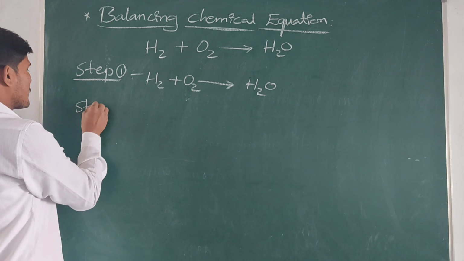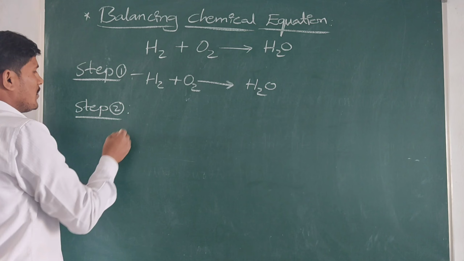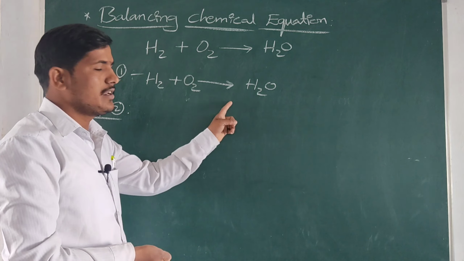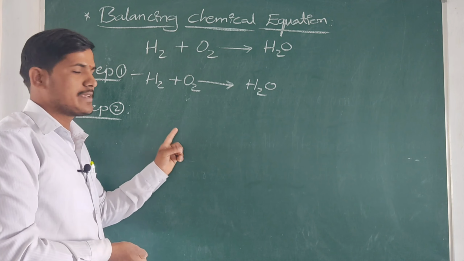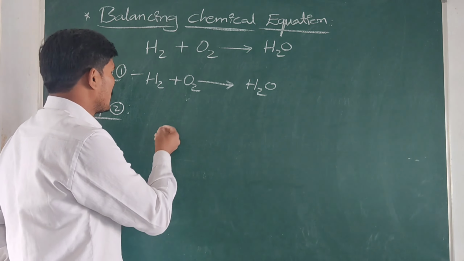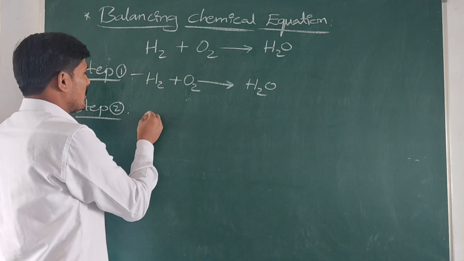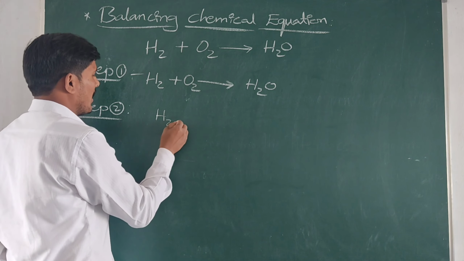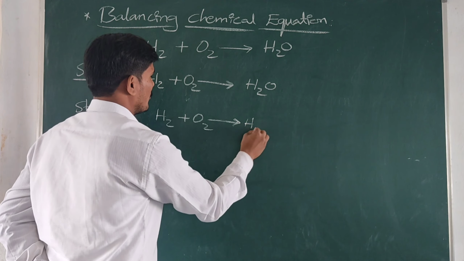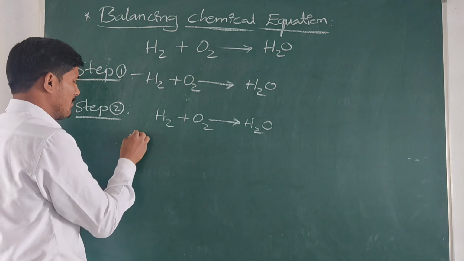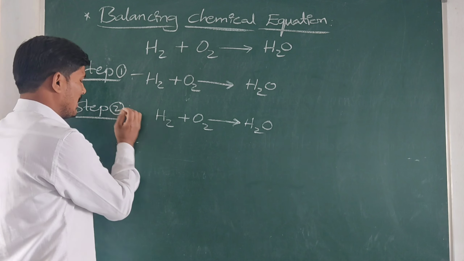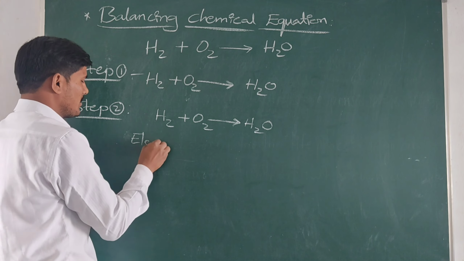Next, in step 2, observe the elements undergoing the chemical reaction and how many atoms are present on each side, the left side and the right side of the arrow mark. For example, take this equation once again: hydrogen plus oxygen gives H2O. Take the elements.